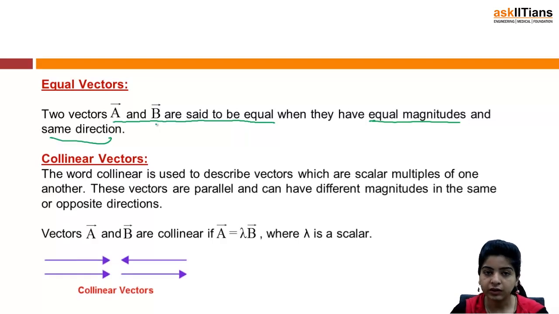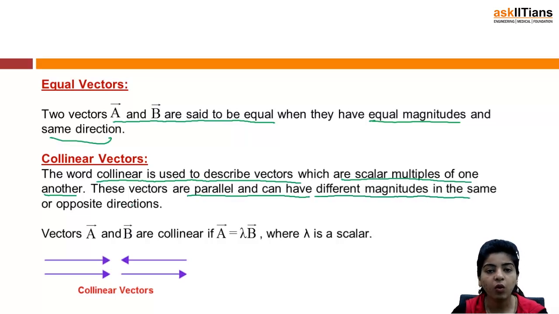Next we have the collinear vectors. The word collinear is used to describe vectors which are scalar multiples of one another, right? So you will term two vectors to be collinear if they are scalar multiples of one another. These vectors are parallel. We'll be talking about parallel vectors also just now. They can have different magnitudes in the same or opposite directions, right?